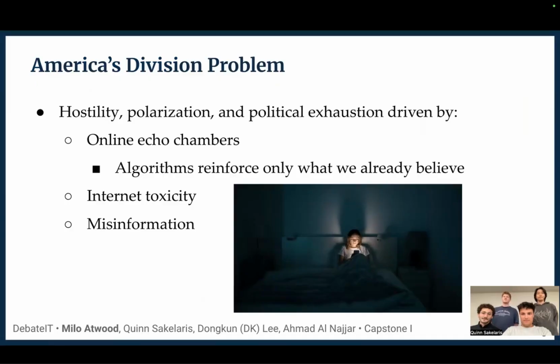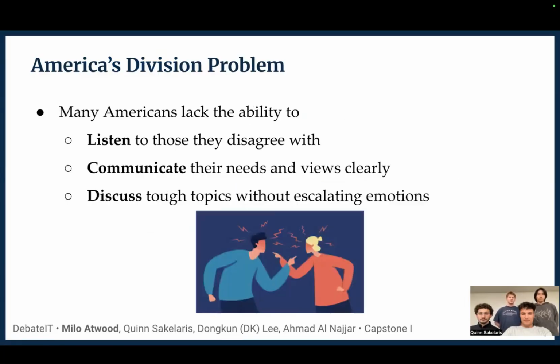To begin, let's start off by setting the stage with the problem that we want to address. First, we're all well aware of modern political discourse driven by hostility, polarization, and political exhaustion. We believe the root of all of these issues is technology, such as the online echo chambers designed by algorithms, which reinforce exactly what a user already believes, internet toxicity that discourages political discourse in the first place, and misinformation.